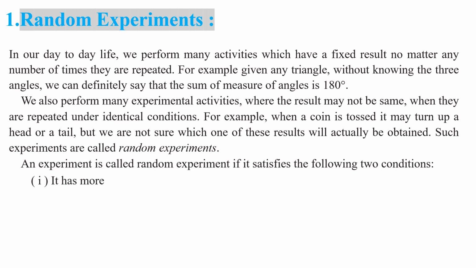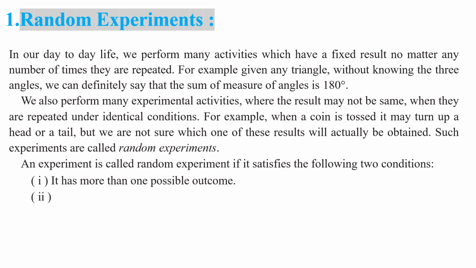First condition, it has more than one possible outcome. In the previous experiment, tossing a coin, how many possible outcomes are there? Head and tail, two outcomes. So the first condition is satisfied.